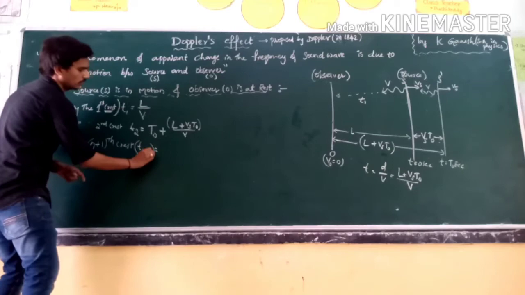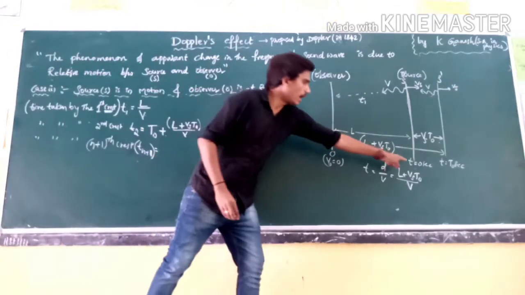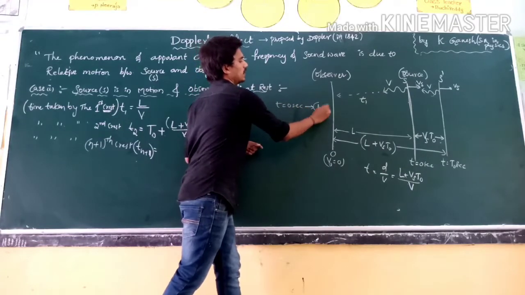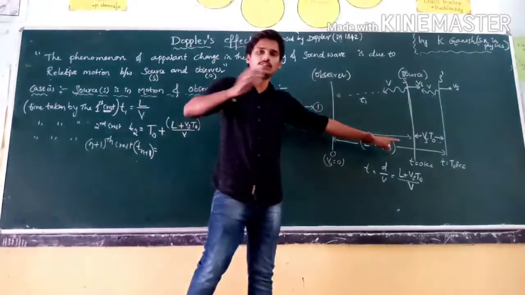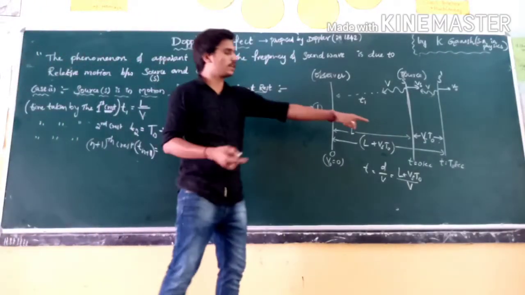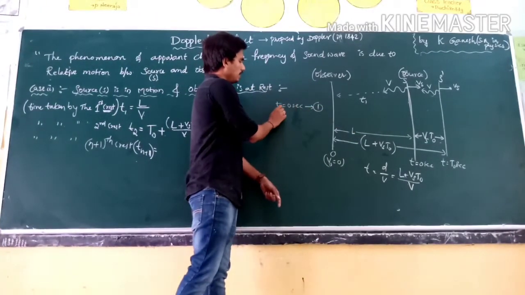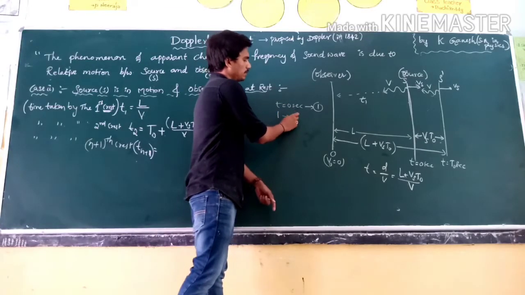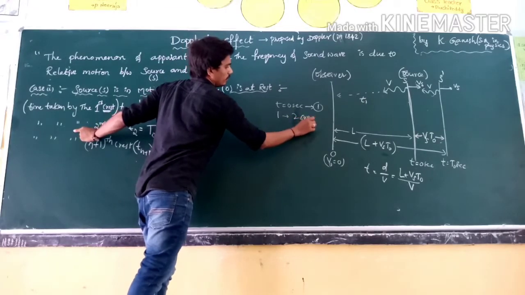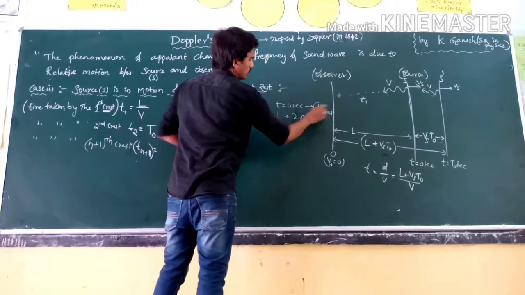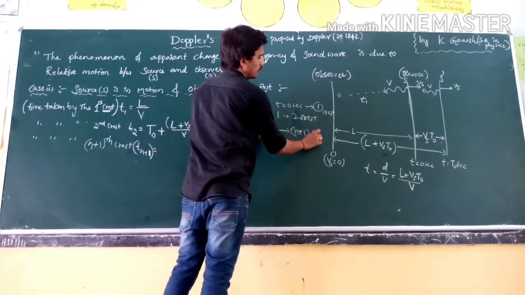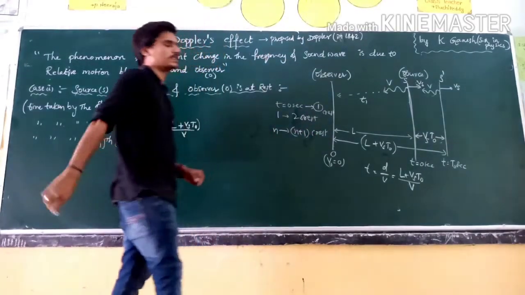Why am I taking tn plus 1? See here, at time t equal to 0 seconds, we got the first crest. At time t equal to t naught seconds, that means it increased by 1, we observed the second crest. This is the first crest. So for nth time, that means n plus 1 crests are there.